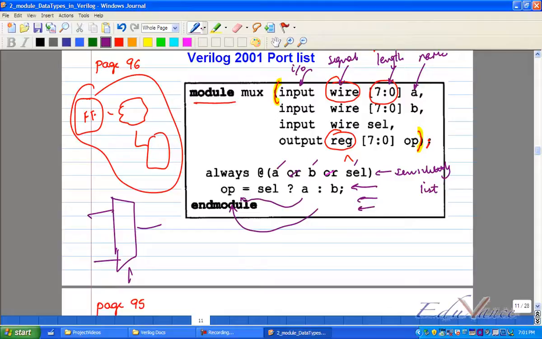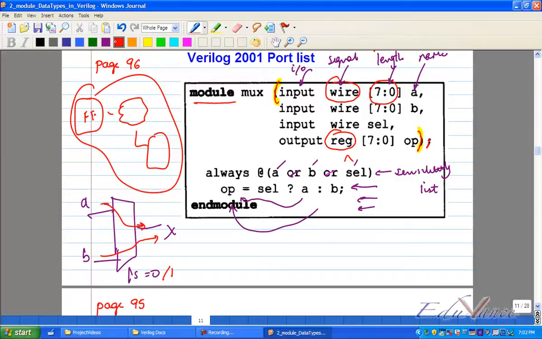Agreed? So, if I say this is my input A and B, and if select line S is equal to 0, then my output X is equal to what? It will be equal to A. याद है थोड़ा? पक्का याद है? हाँ. If S is equal to 1, then X is equal to B.